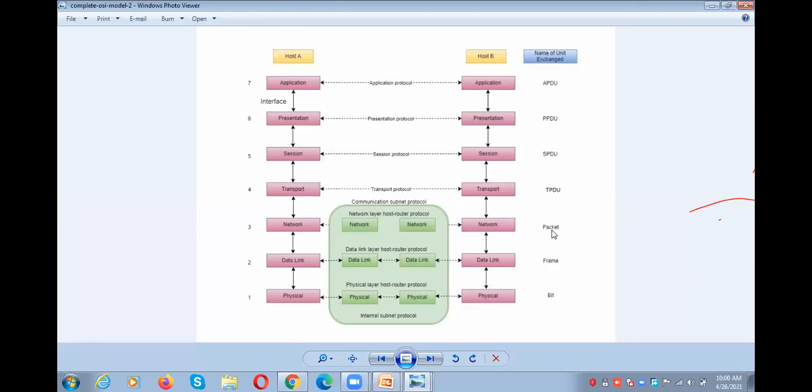Next one, packet. The network layer data unit name is packet. This is called a segment, and this is called a packet. The data link layer data unit we call a frame. The physical layer data unit we call bits.